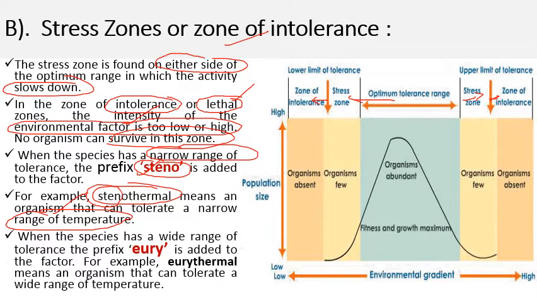When the species has very wide range of tolerance, then we use the prefix eury. So for example, the organisms which can tolerate a broad range of temperature, these organisms are termed as eurythermal organisms.